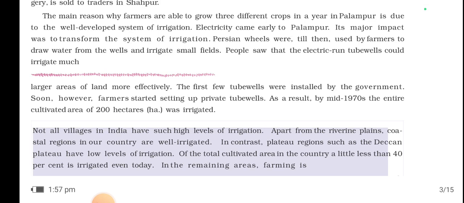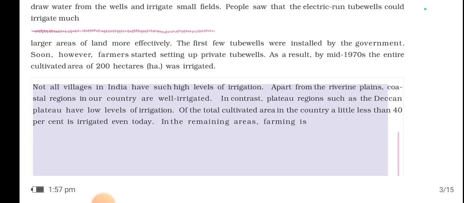The first few tube wells were installed by the government. Soon, however, farmers started setting up private tube wells. As a result, by mid-1970s, the entire cultivated area of 200 hectares was irrigated. Not all villages in India have such a high level of irrigation.